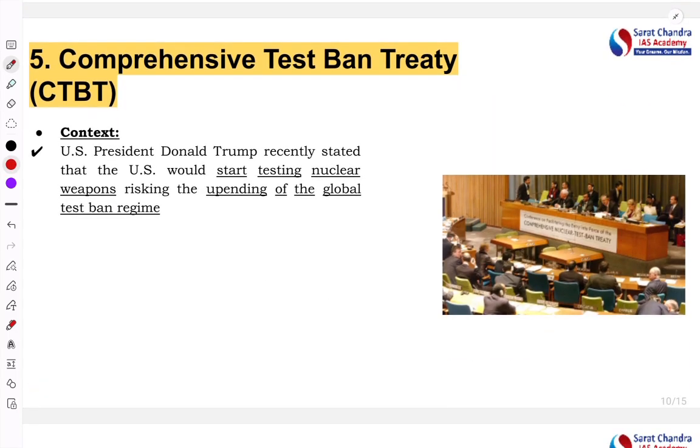Let's move to the next article, that is the Comprehensive Test Ban Treaty. Very important article. Why? Because recently Trump said that they are going to restart the nuclear tests which were paused. Now what will happen? It can trigger again the nuclear arms race between the US, China, and Russia, and looking at it, other countries may also expand their nuclear arsenal. And if nuclear weapons expand, it is disastrous for human society. At any point it can come.